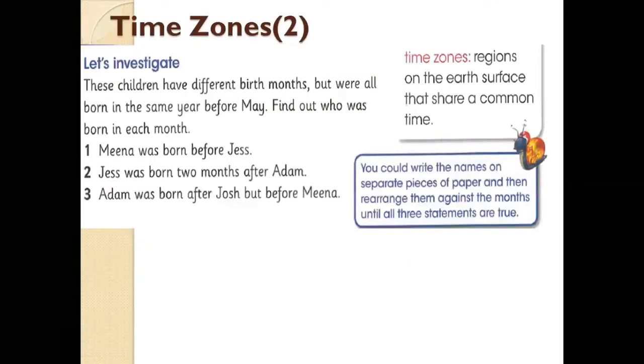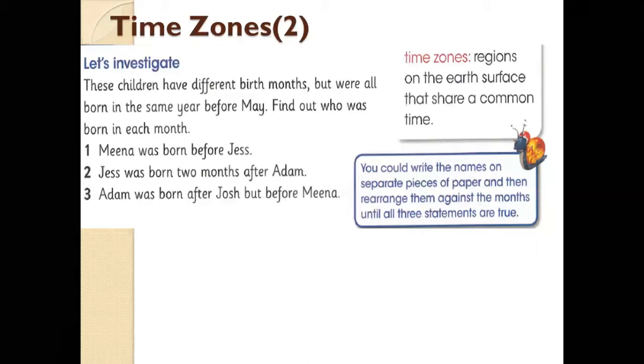Now, time zone. What is a time zone? A region on the Earth's surface that shares a common time. You will see there are different places, and every place has a different time. We call it a time zone because if it is morning here, another place may have evening, and some other place may have night or midnight.